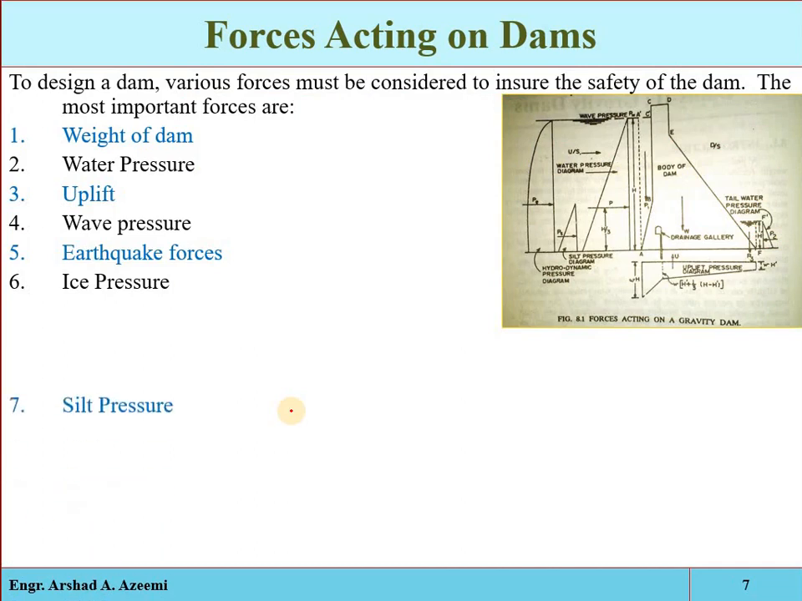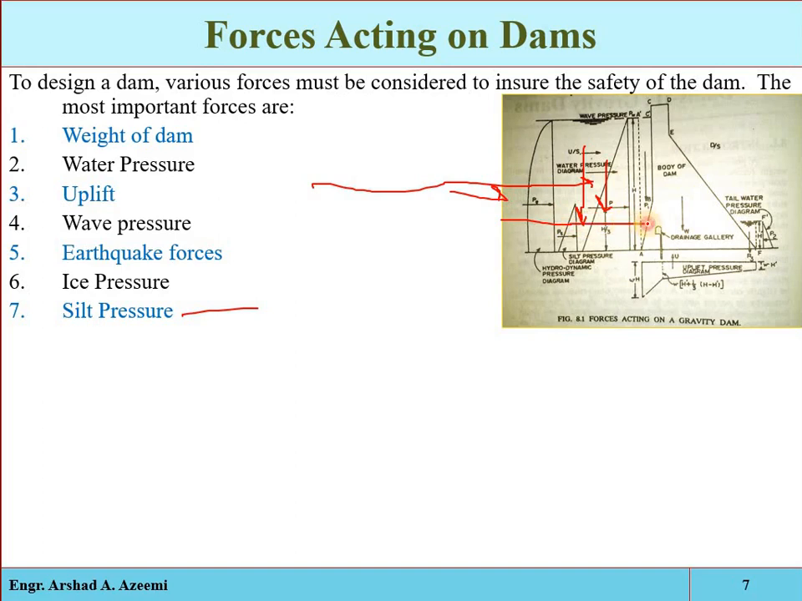Then we have the silt pressure. For example, if some silt or sediment particles come with the water into the reservoir, the velocity is reduced in the reservoir and the sediment particles try to settle down. A layer of that sediment and silt will form, and that deposited silt will act with some pressure on the structure, which is called the silt pressure. That is also an example of a destabilizer force.